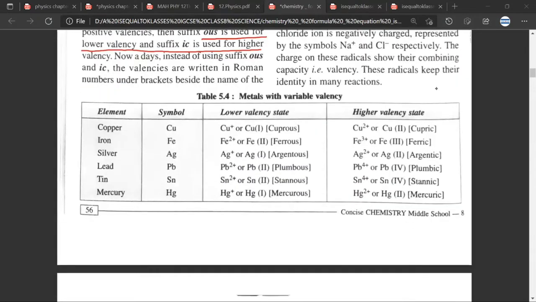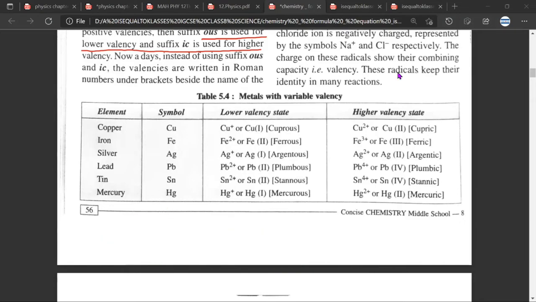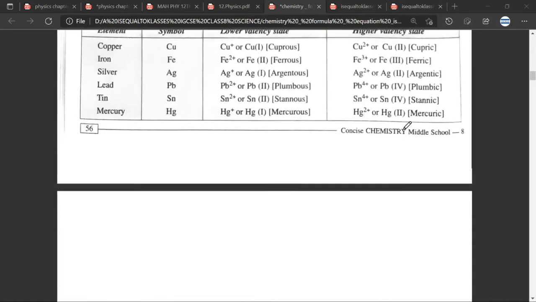Yes. Now, another thing that you need to understand is that the variable valency is usually represented like this. Have you understood? Yeah. This will tell you that in a certain compound, what is the valency being shown by copper. Have you understood? Yes, sir. See, I'm telling you, you'll have to see this video again, maybe twice or thrice. Only then you'll be able to understand. Okay. Any doubt till here? No, sir.